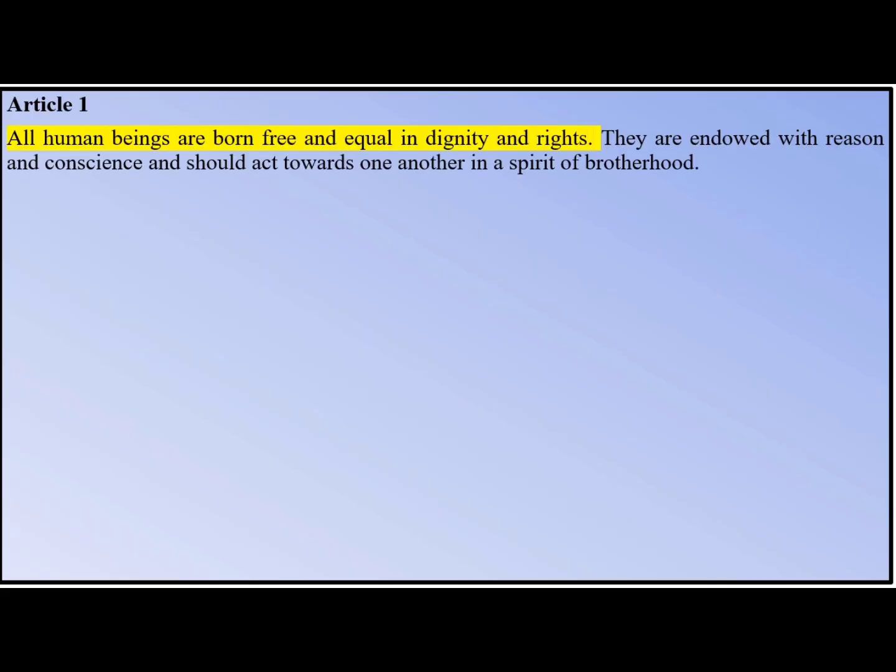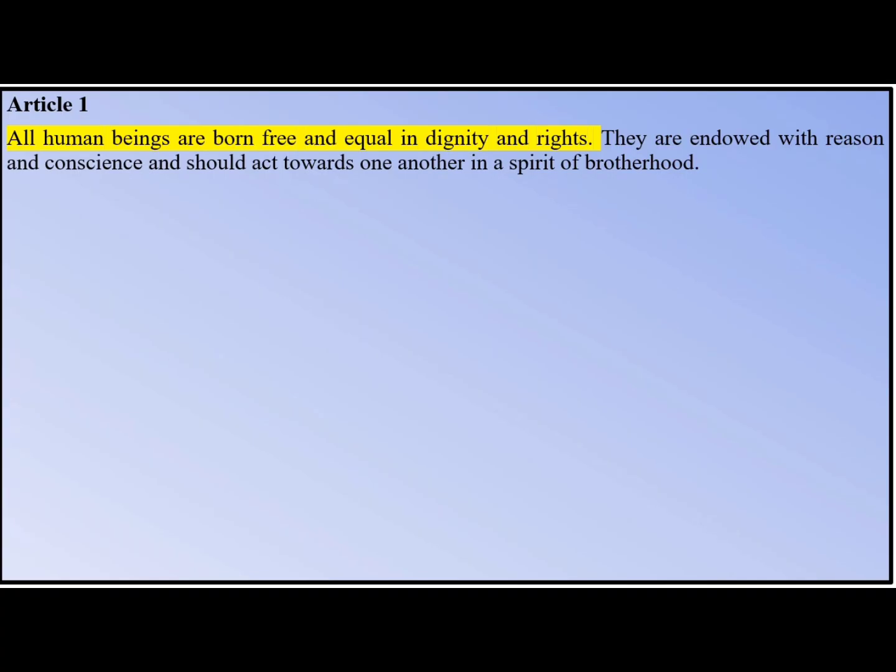So let's see Article 1 from the UDHR here. Article 1 says that all human beings are born free and equal in dignity and rights. So this clearly points to Article 14 of the Indian Constitution. As for the second line, they are endowed with reason and conscience and should act towards one another in a spirit of brotherhood.